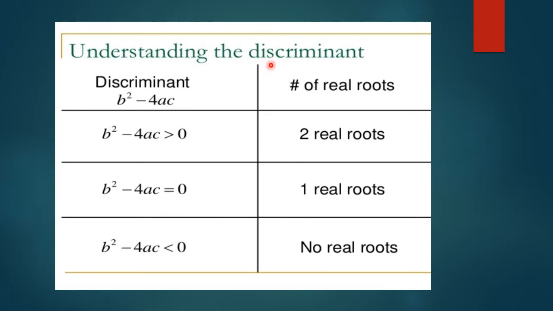Now, understanding the discriminant in terms of the number of real roots. Looking at our discriminant again, the discriminant is b square minus 4ac. If the discriminant is positive, greater than 0, two different real roots, two distinct real roots. If the discriminant is equal to 0, one real root, because the two roots are equal, these are considered to be one. If the discriminant is a negative number, no real roots. What will we get? We will get imaginary roots, no real roots.